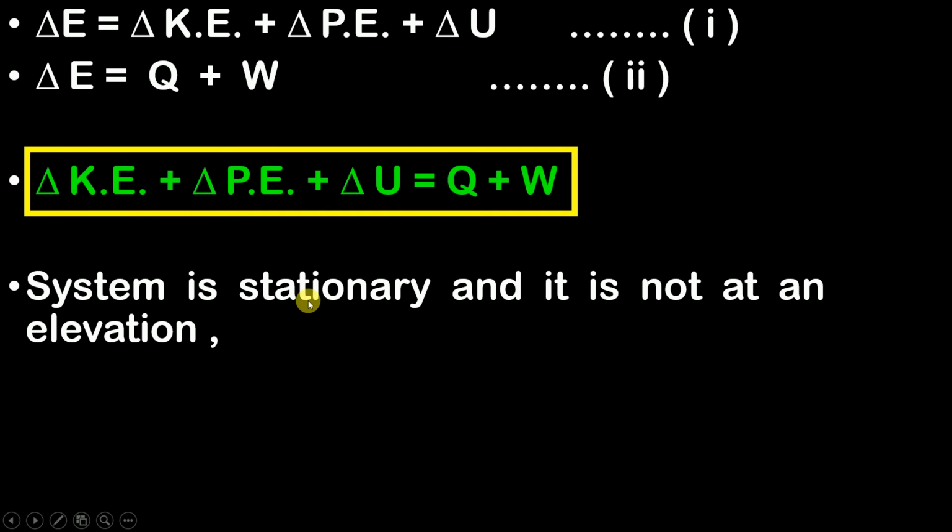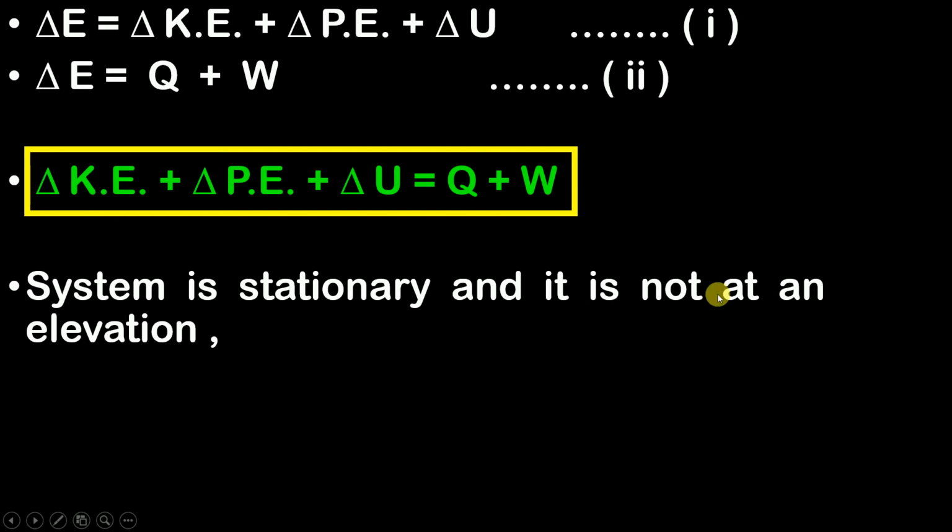So if the system is stationary, then obviously the change in kinetic energy will be equal to 0, because we know the kinetic energy is nothing but half mv square. Here v represents velocity, and since the system is stationary, the velocity is 0. Therefore the change in kinetic energy will be 0.